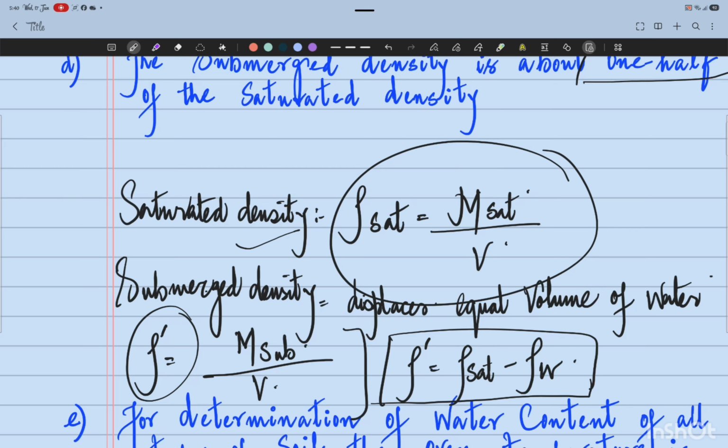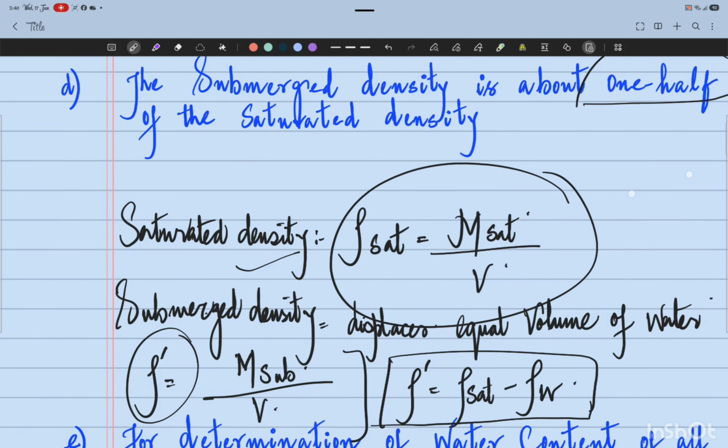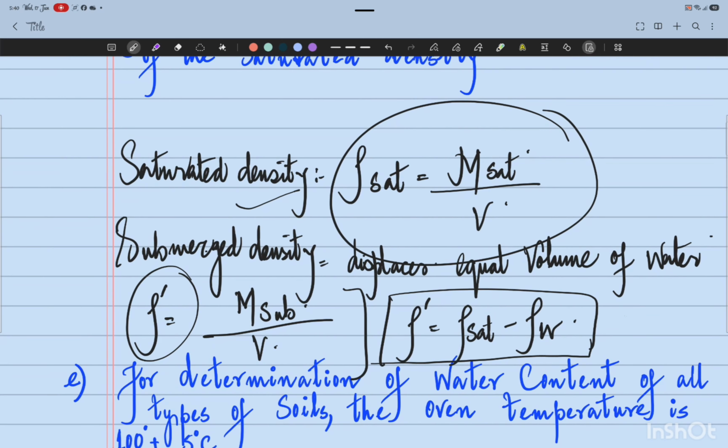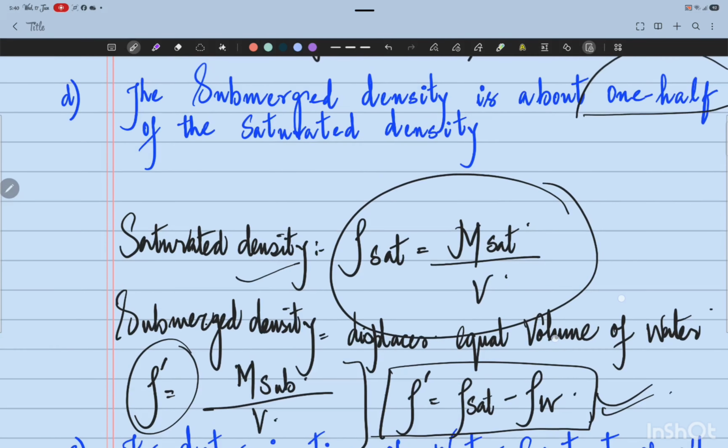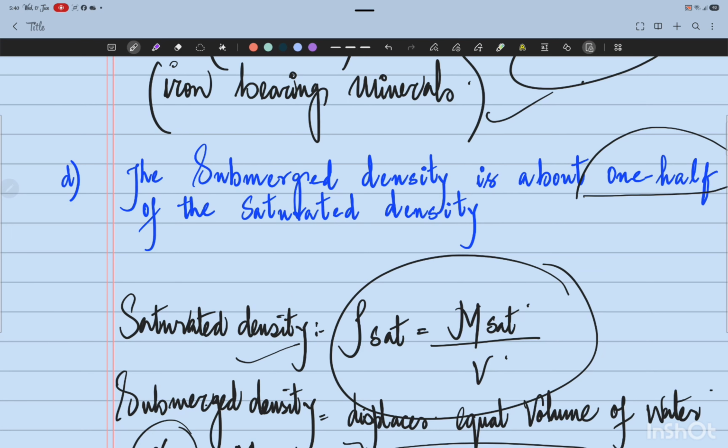Because when the soil exists below water, it is in submerged condition, and the net mass of the soil when submerged is reduced because of the Archimedes principle already discussed in the previous video lecture. So the statement is correct.